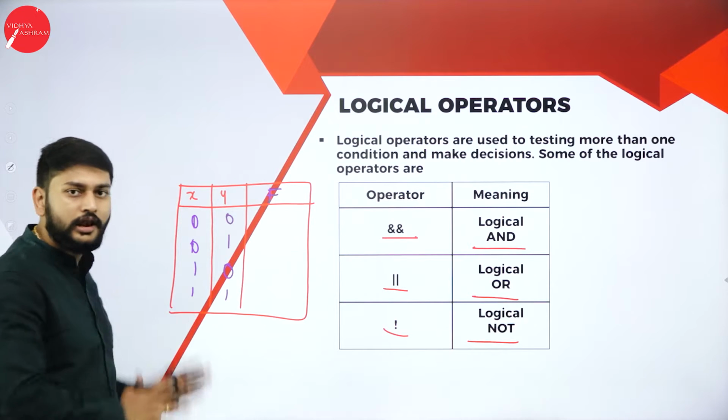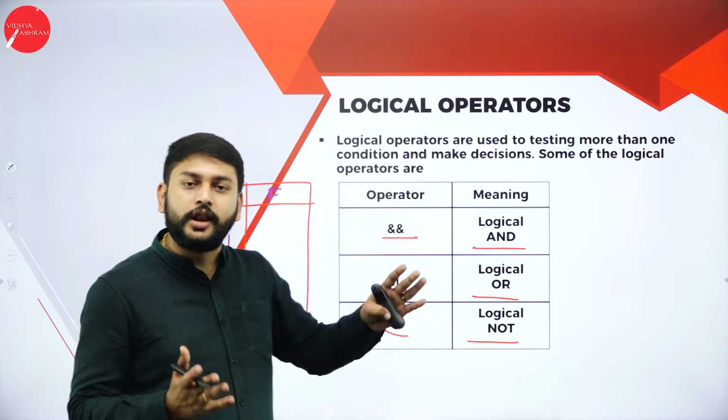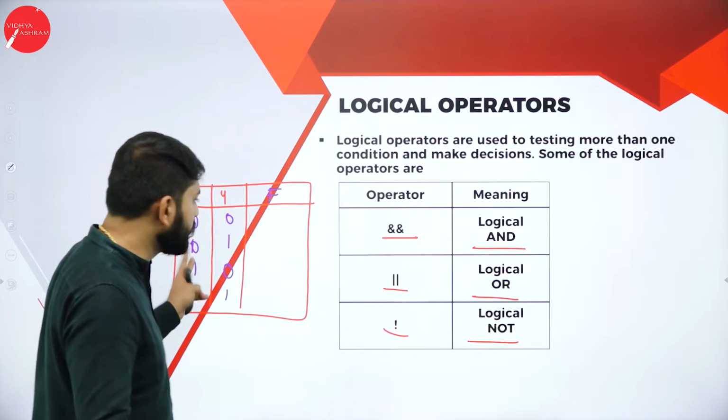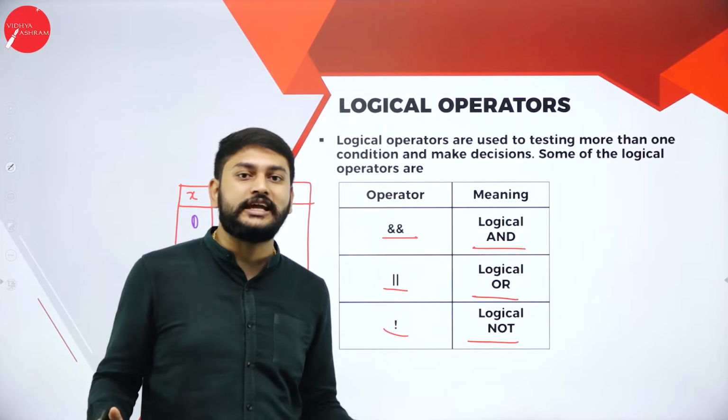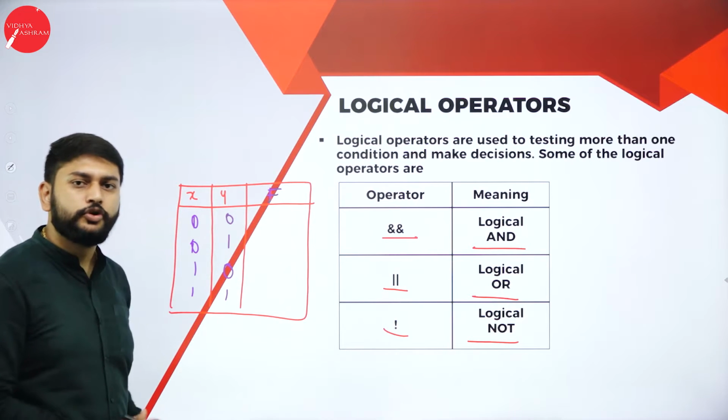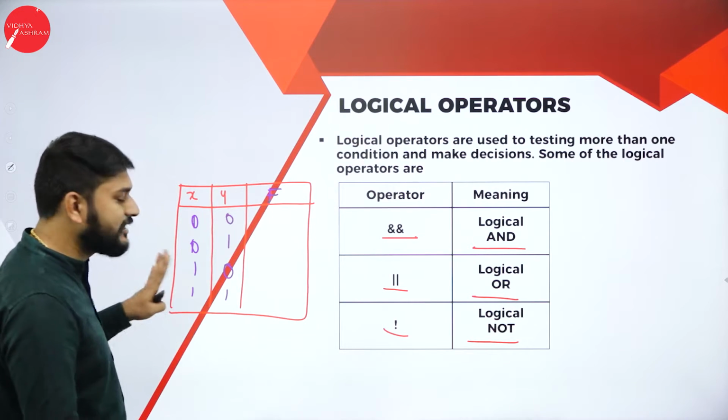Sir, 4 pairs of values with zeros and ones. I will explain it when it comes to the concept of logic gates. Right now, you don't worry about this. As of now, just understand this.